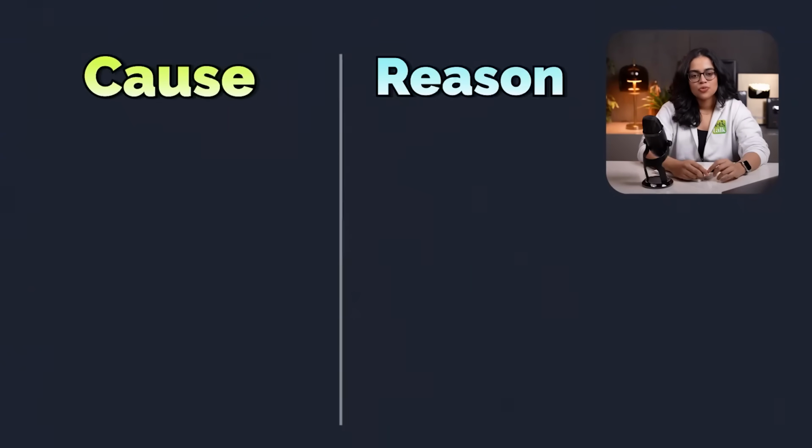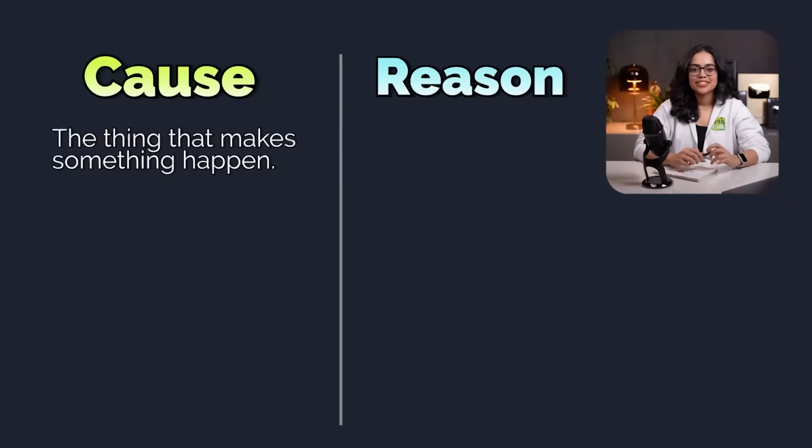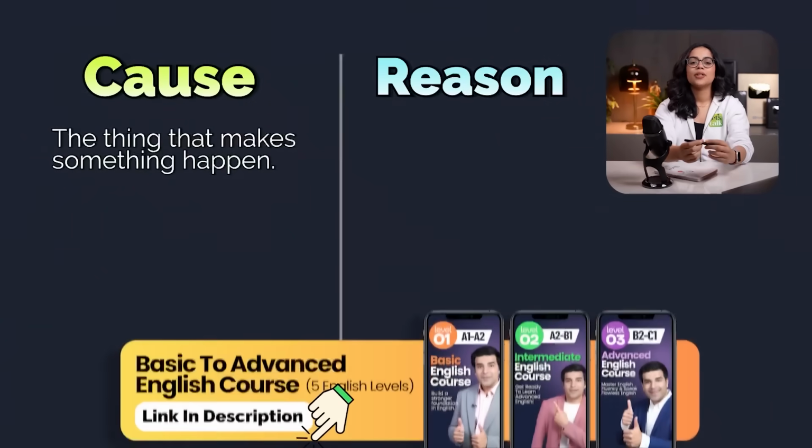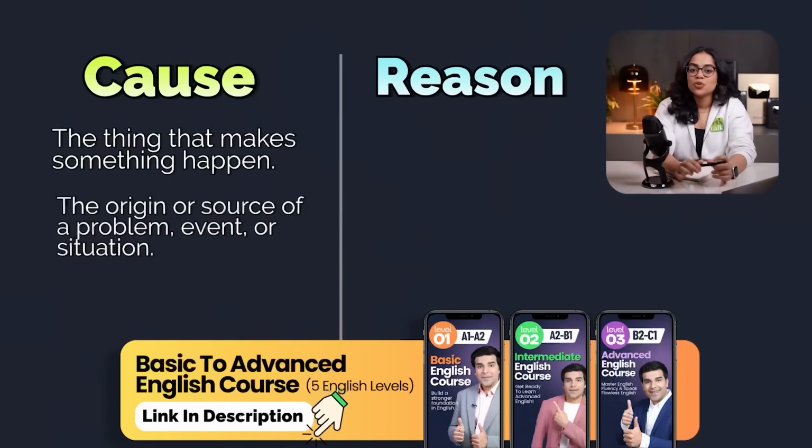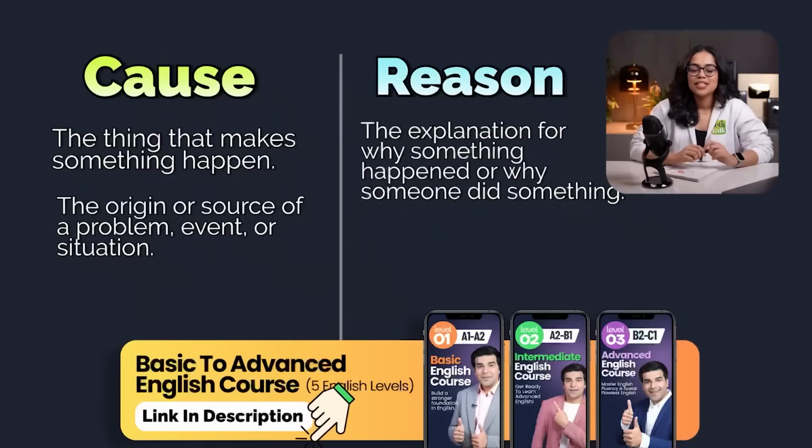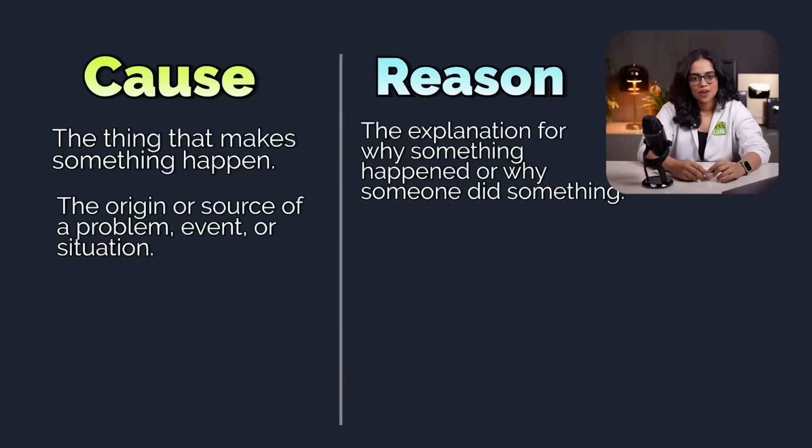Cause and reason. Now this one is really confusing. Cause is the thing that makes something happen. It talks about the origin or source of a problem. It's usually used for negative or neutral situations. Whereas reason means the explanation for why something happened or why someone did something. It can be used for both positive and negative situations.